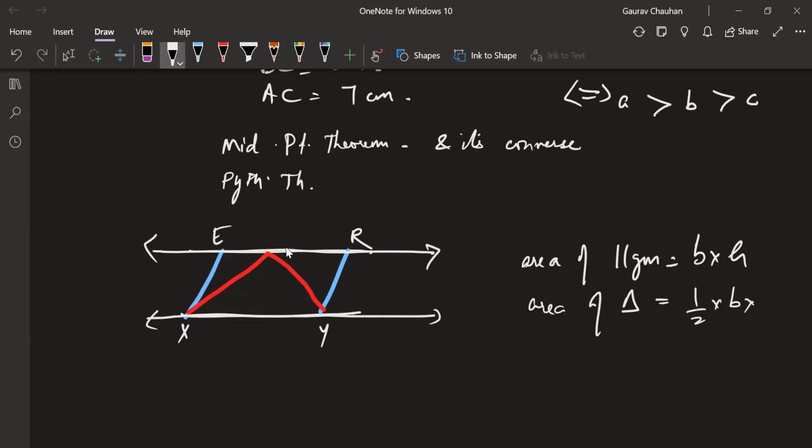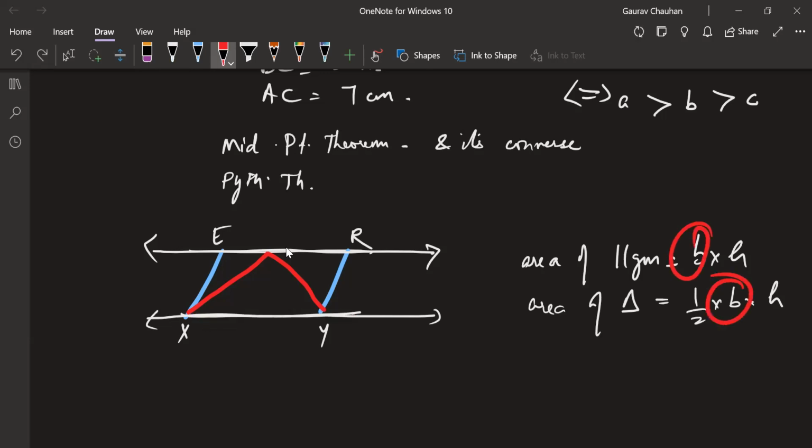Half into base into height. Okay, this is something which is going to play on here. What's going to happen? See, it's important to understand base is same. Already we know, okay, base is same. We already know XY is same.